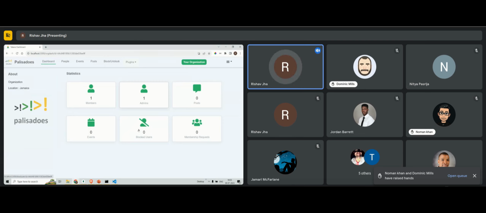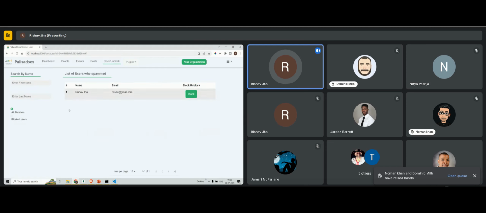So I will be working on the dashboard screen, and the events, people and post screens are not related to me. Some other contributor will work on those, and then I think I will have to work on this block/unblock screen and the profile screen maybe.